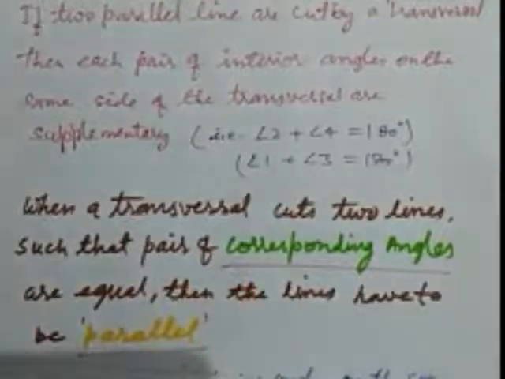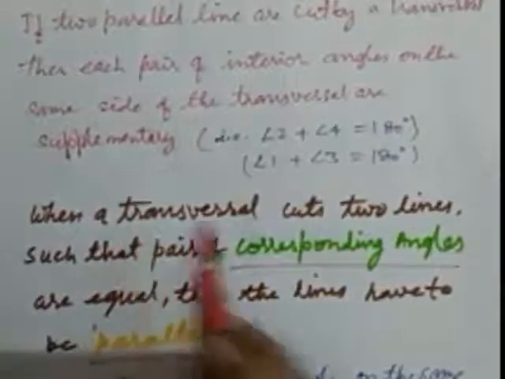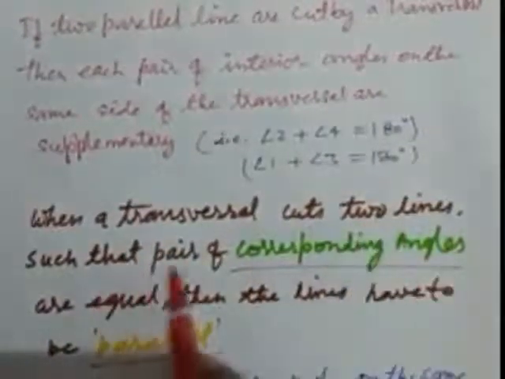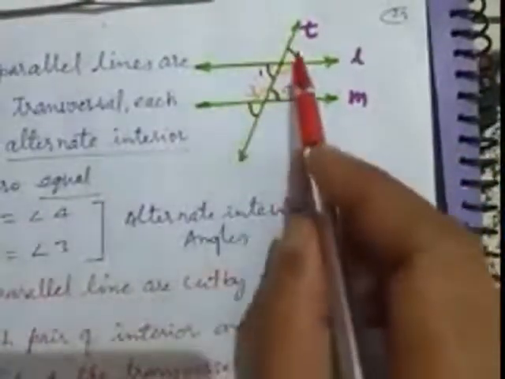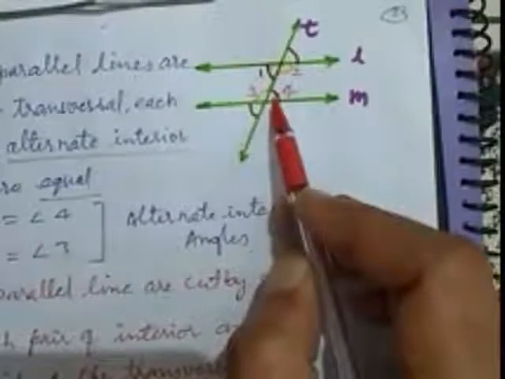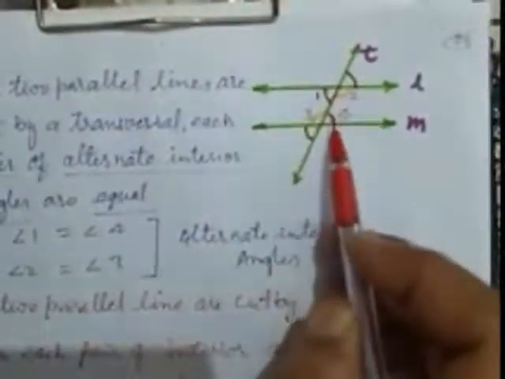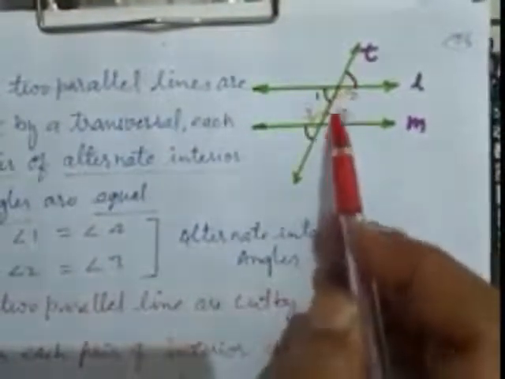Now we check. When a transversal cuts two lines such that a pair of corresponding angles are equal. Here the transversal cuts two lines, and the pair of corresponding angles are equal. Then the lines have to be parallel. Now we check the lines are parallel because we make the parallel lines and these are the corresponding angles, they are equal, so the lines are parallel.